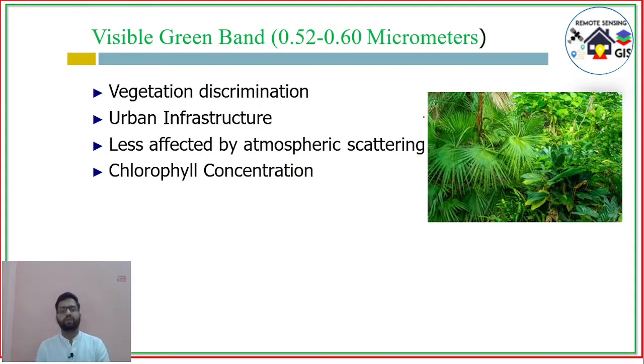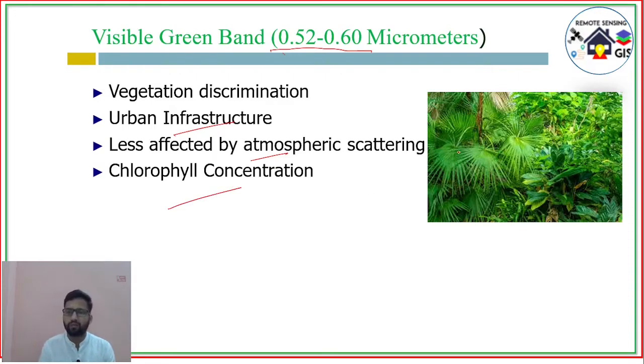Now coming to the green band, which consists of 0.5 to 0.60 micrometer. It is useful for vegetation discrimination and urban infrastructure monitoring, it is less affected by atmospheric scattering, and it is useful for monitoring vegetation profile concentration.